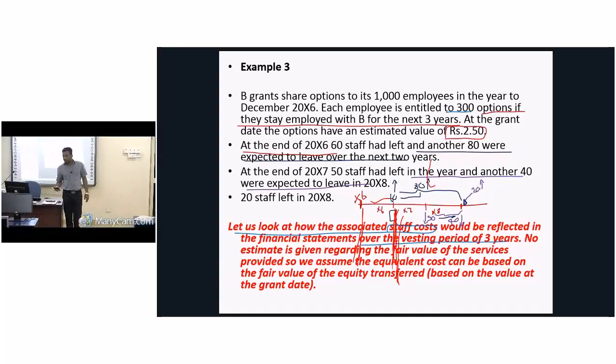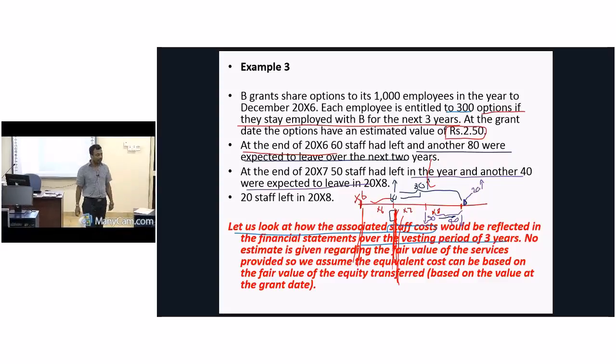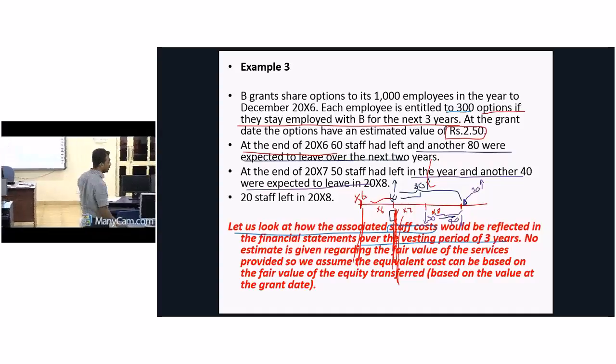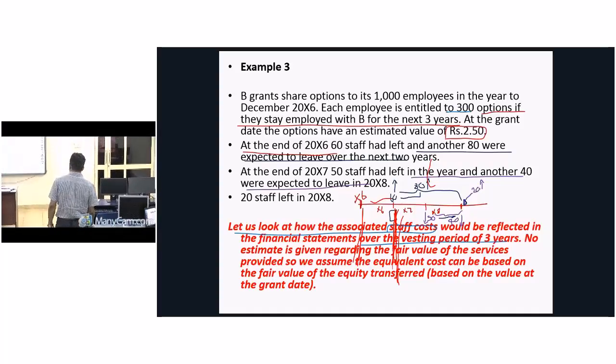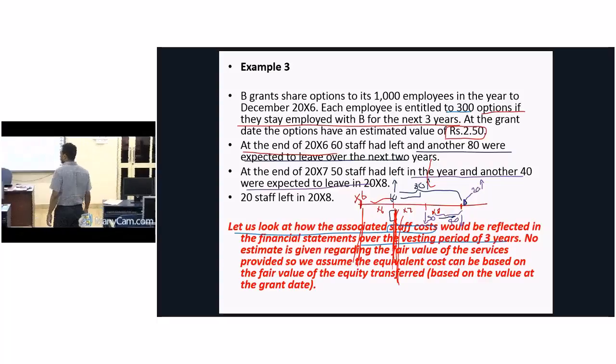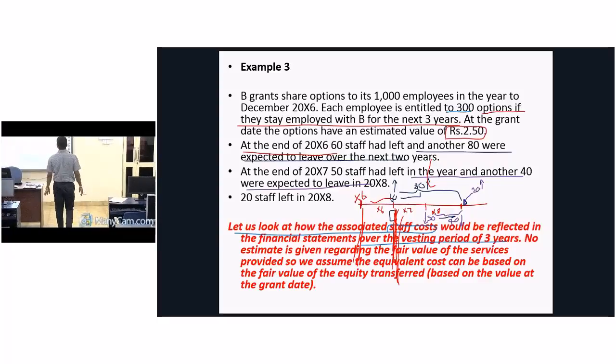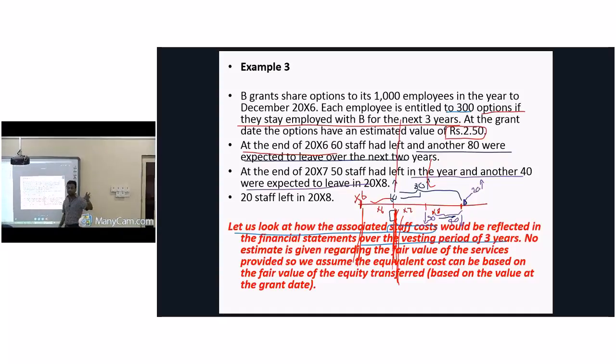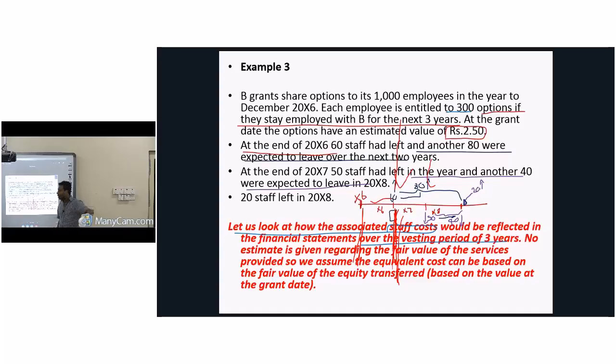Finally, it is only how many people? 1000 minus 60 left already, another 80 will leave, 1000 minus 140. What is it? 860. According to the estimate made at the end of year 1, I expect only 860 employees will claim this from the organization.